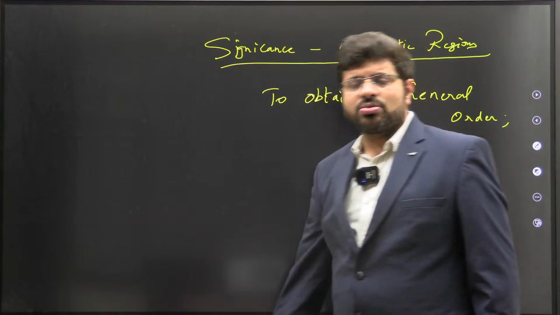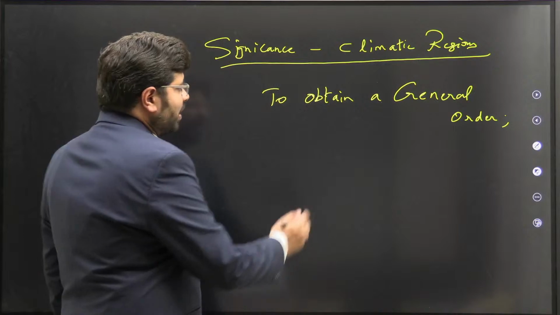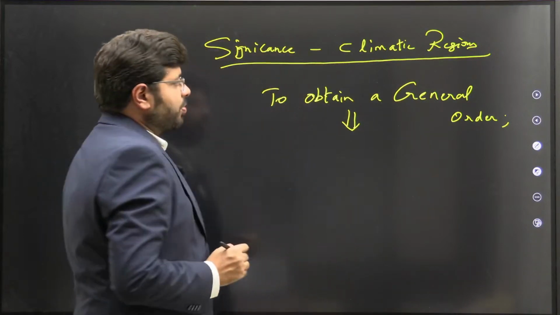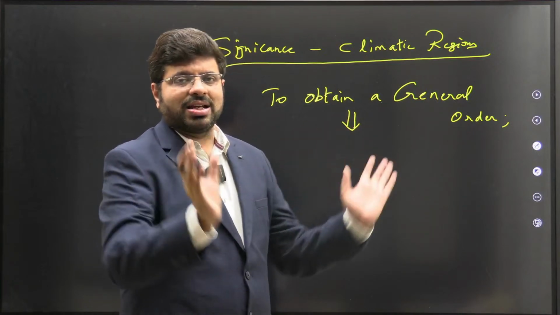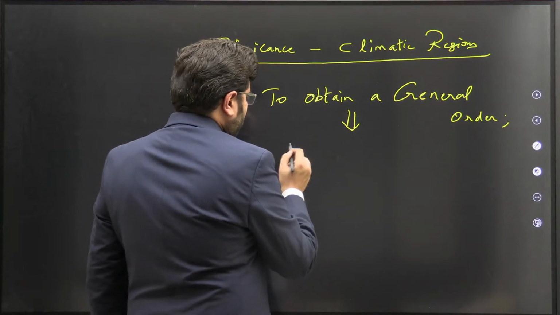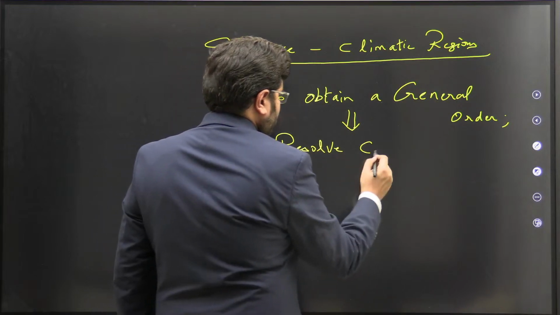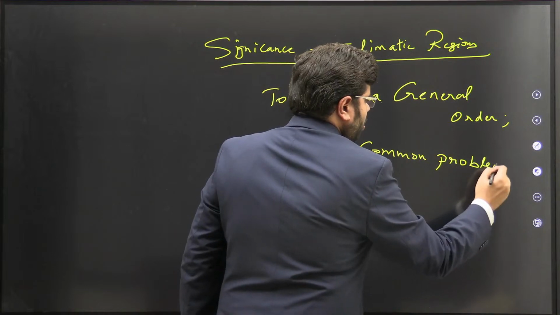If it helps you obtain a general order, do you really think that would be sufficient for us? Yes. What do you mean by general order? The general understanding of the climate of a region. Using that, you can resolve common problems.